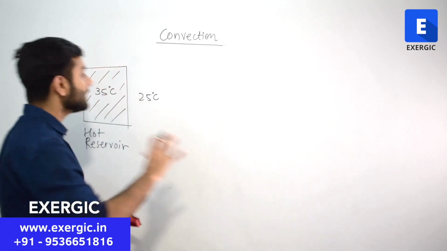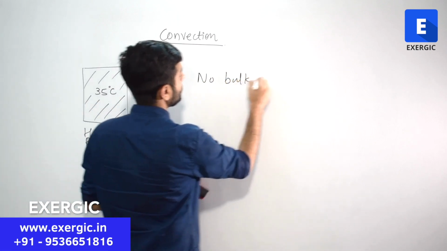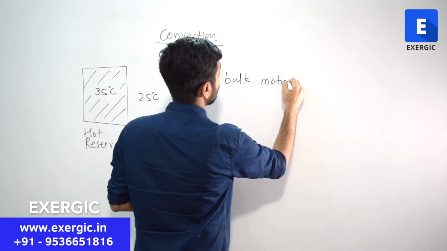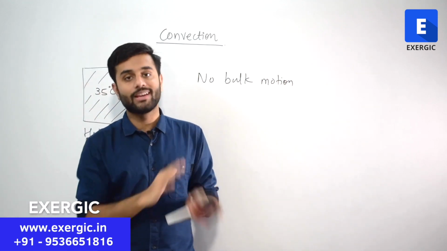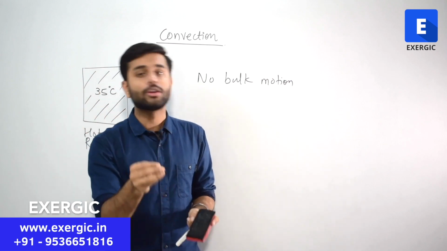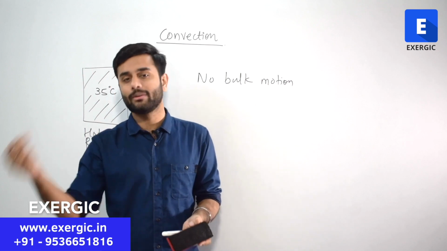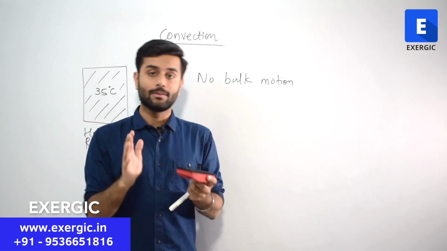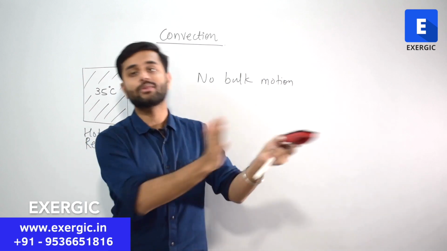But when I say that air is at rest, I mean that there is no bulk motion of the air. Wind is not blowing, air is not flowing. At intermolecular level, there will be molecular activities like vibration, translation and all those things. But as a whole, air is not translating, as a whole, air is not flowing.